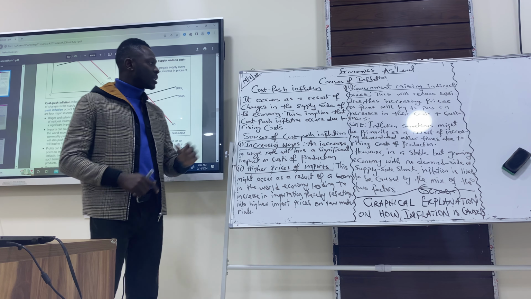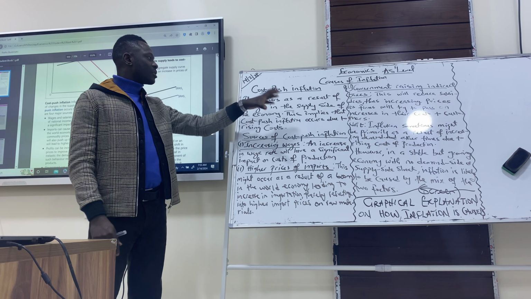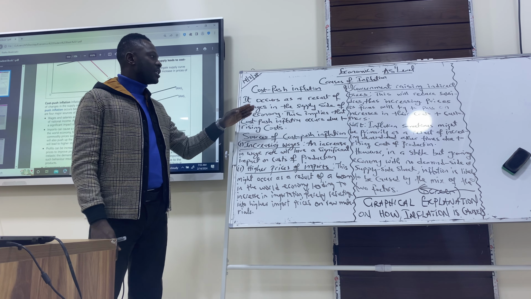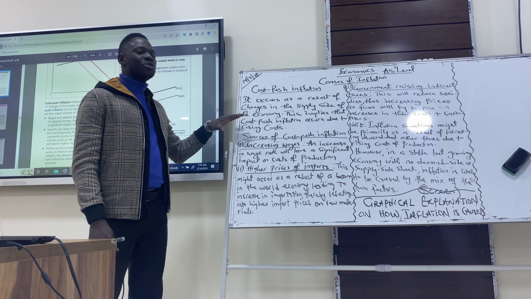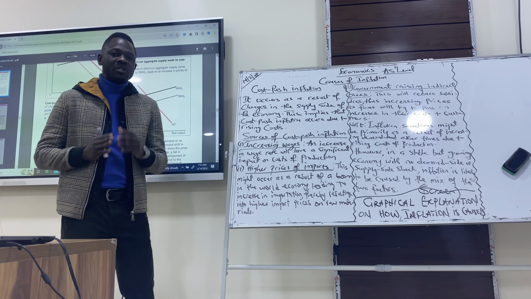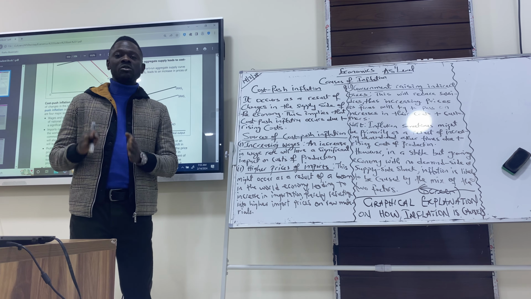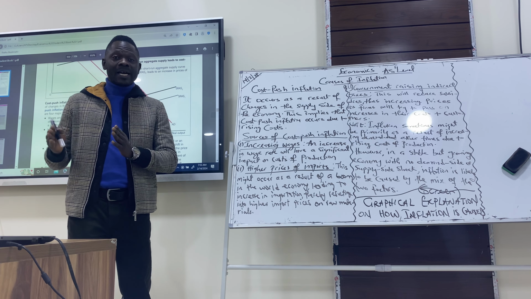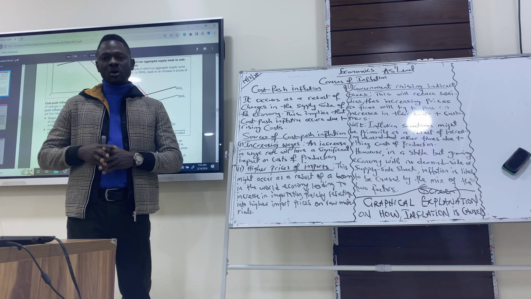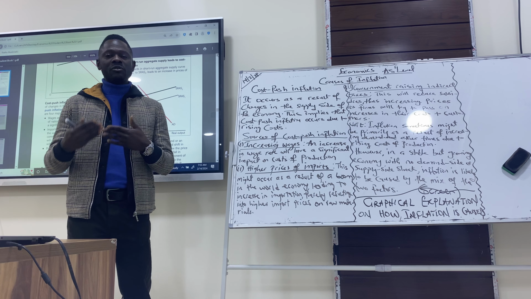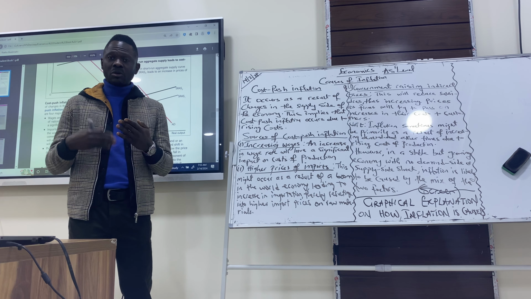So look at what I wrote. Cost push inflation occurs as a result of changes in the supply side of the economy. This implies that cost push inflation occurs due to rising costs. So we have cost push inflation because there's an increase in the cost of production for firms. So the supply side is witnessing an increase in cost. As a result, they have to increase the prices of their goods, which brings about cost push inflation.